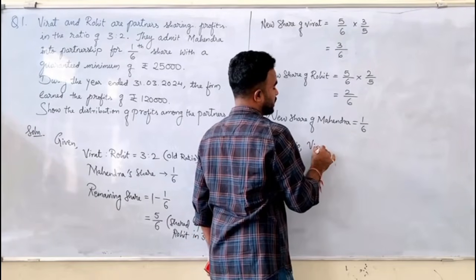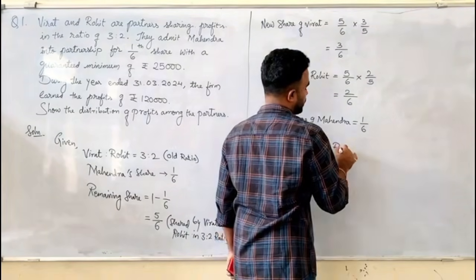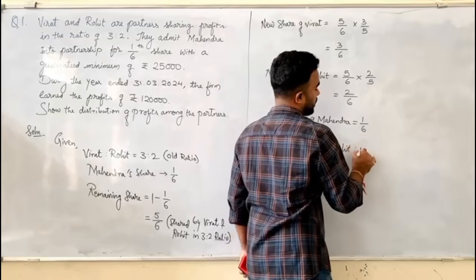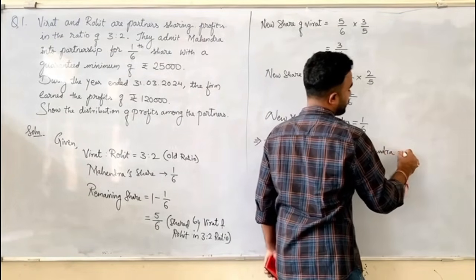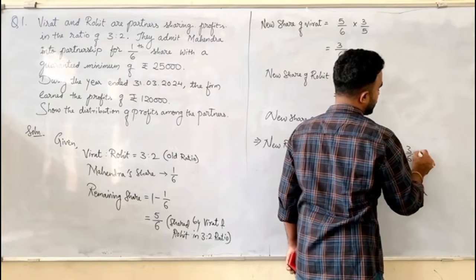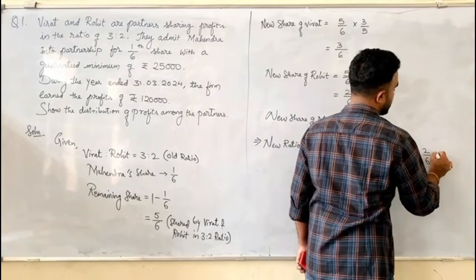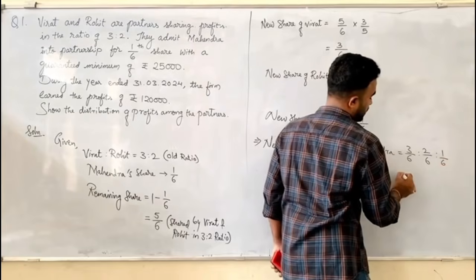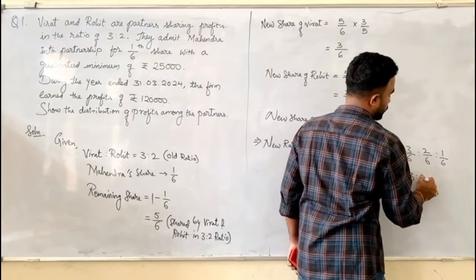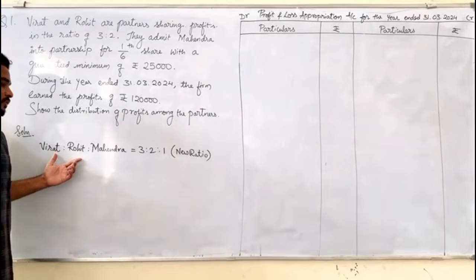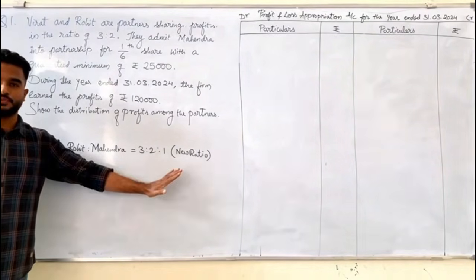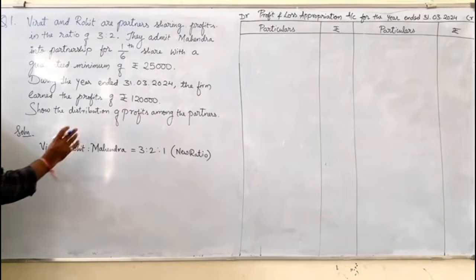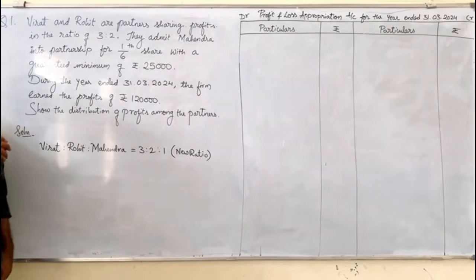Virat is to Rohit is to Mahendra is equal to 3 by 6 is to 2 by 6 is to 1 by 6, which is equal to 3 is to 2 is to 1. Now, after calculation, we got to know that Virat is to Rohit is to Mahendra is equal to 3 is to 2 is to 1. Now, let's see how much share of profit Virat will get this year.